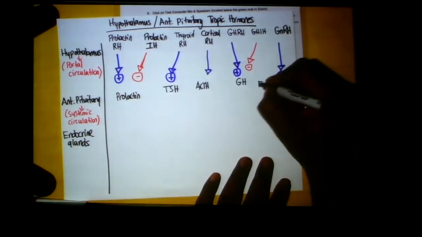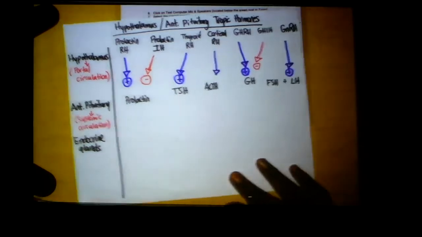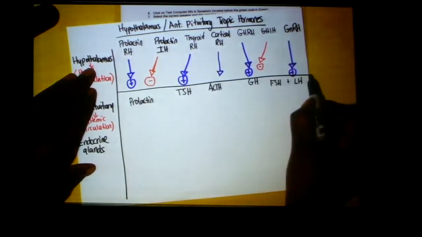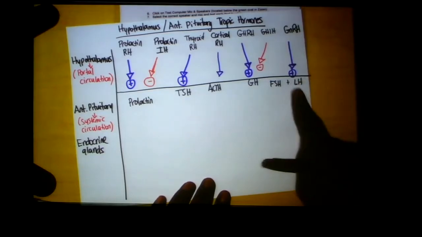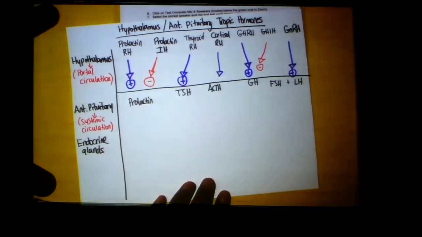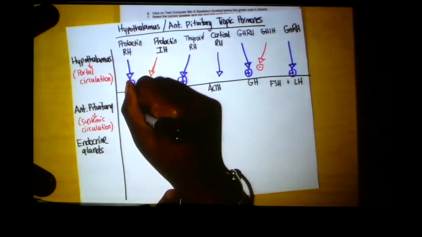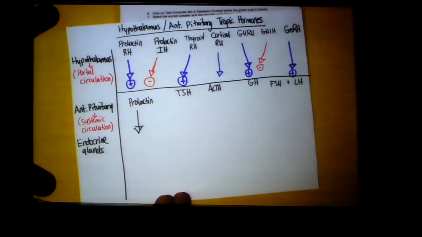Okay, so these are anterior pituitary hormones. And this is how the hypothalamus influences the anterior pituitary to release these relative hormones. Okay. Now, let's look at the effect of these hormones here and what the endocrine gland that these hormones target is.